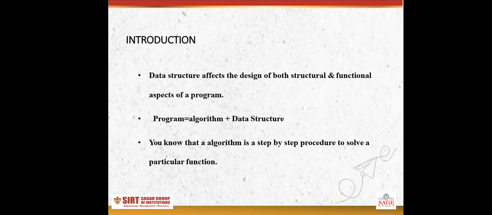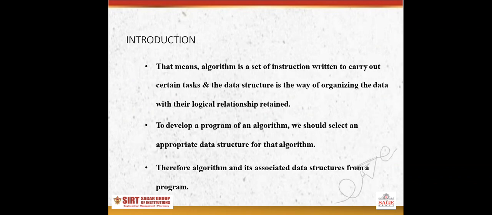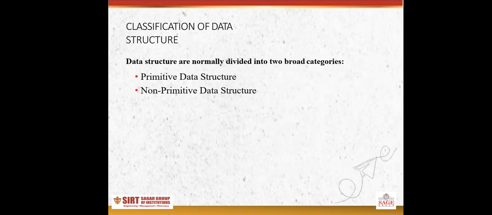You know that an algorithm is a step-by-step procedure to solve a particular problem. That means an algorithm is a set of instructions written to carry out certain tasks, and data structure is basically a way of organizing the data with their logical relationship retained. To develop a program of an algorithm, we should select an appropriate data structure for that algorithm. Therefore, an algorithm and its associated data structure form a program.